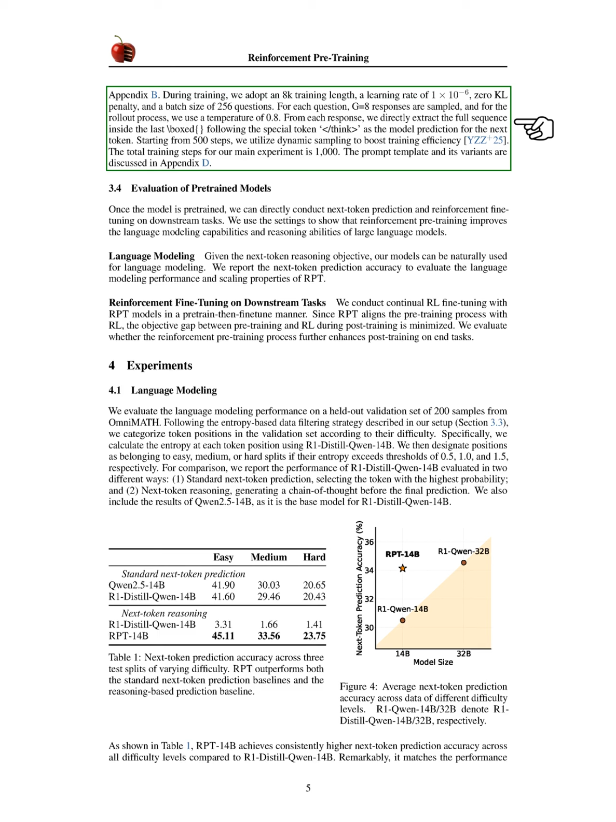During training, we set specific parameters, including a learning rate and batch size, and we sample multiple responses for each question. We also implement dynamic sampling to improve efficiency as training progresses. Overall, we aim for a total of 1,000 training steps, with additional details on our prompt templates provided in the appendix.